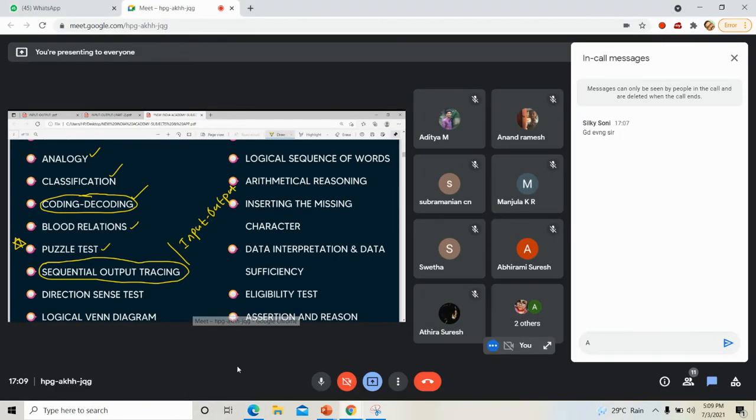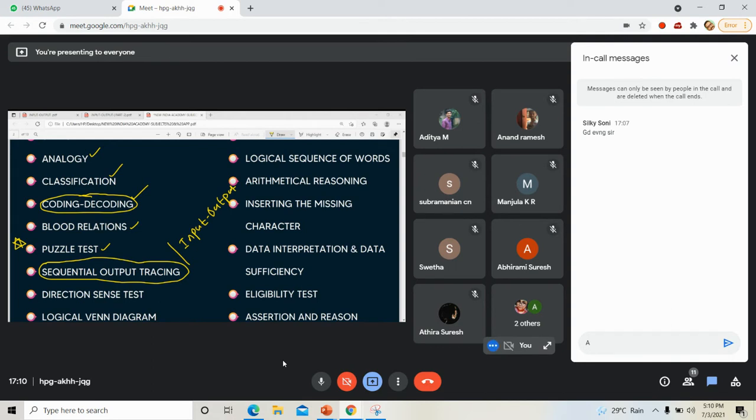Anyone? You can tell from the name itself. Sequential output tracing. Please tell. What is the connection between input output and sequential output tracing? What is the connection?